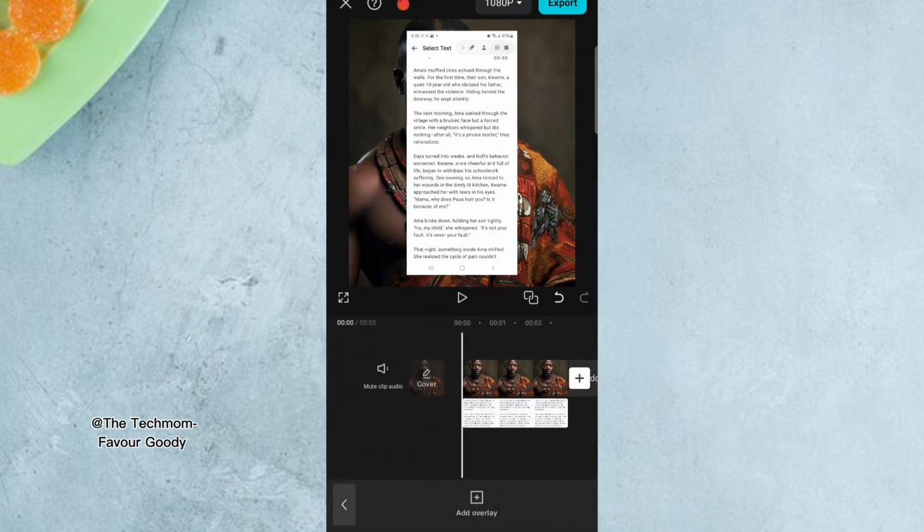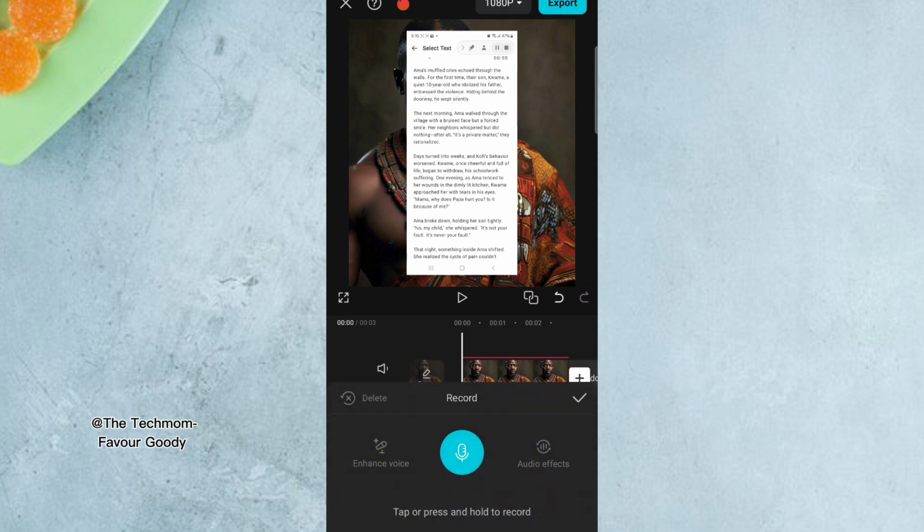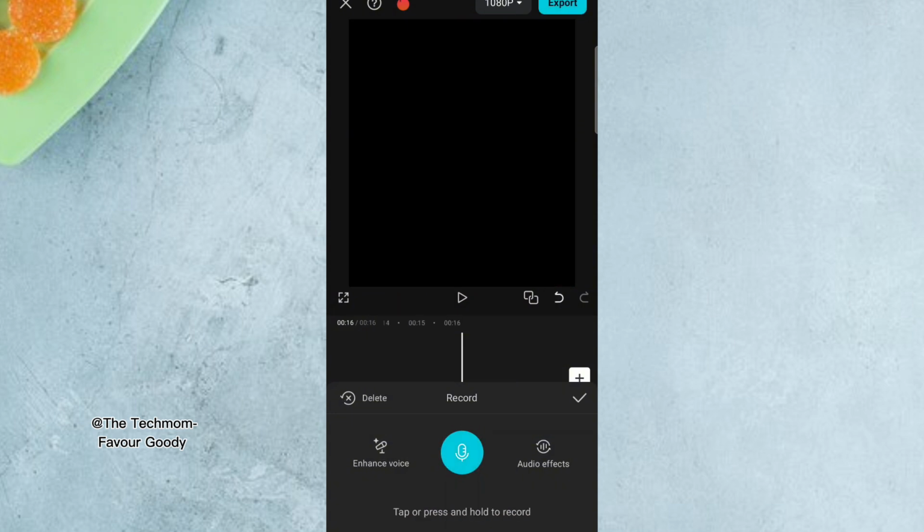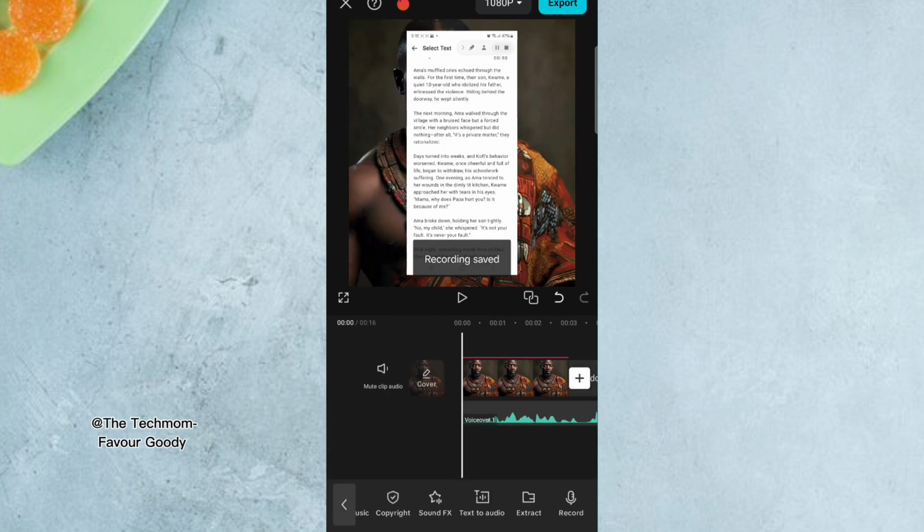you now start reading it out. Go to audio, go to record sound, record. You click like this, you start reading it out. "The next morning Amma walked through the village with a..." You read, just read with energy, read with strength. When you are done, make sure you imagine your video according to what the story is narrating. So you save it.